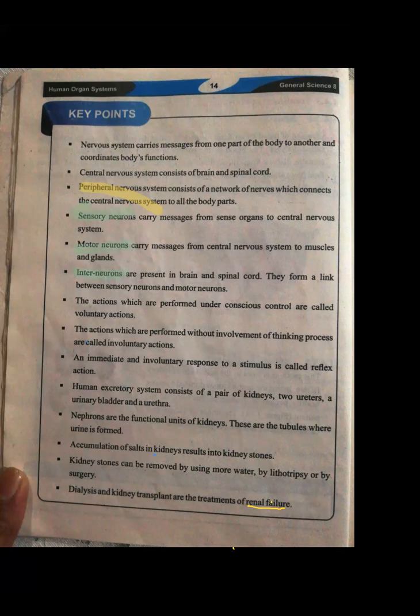Okay, then we have studied that there are 2 types of actions. One is voluntary actions, the number 2 is involuntary actions. The definitions, you can write down from the key points. Remember, I have given you the homework and I said that you have to differentiate between voluntary and involuntary actions. So you can write down the definitions from here and the explanation from the book as well.